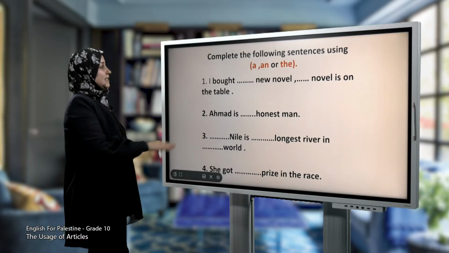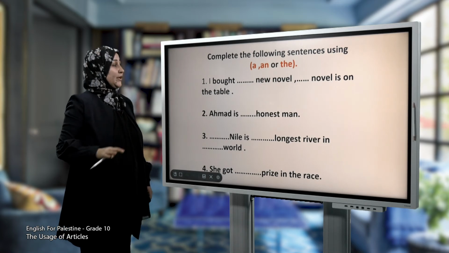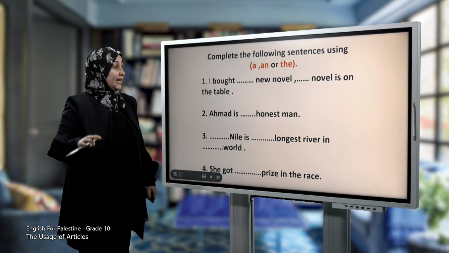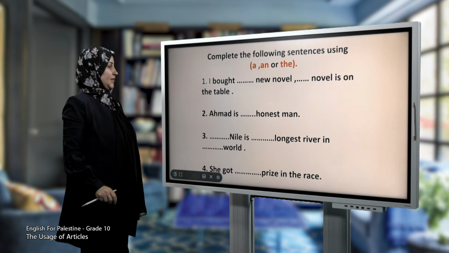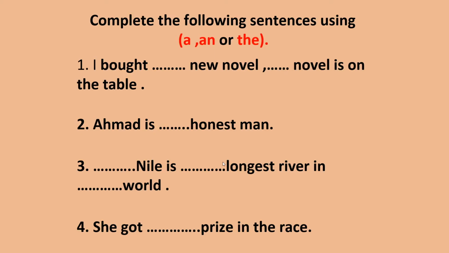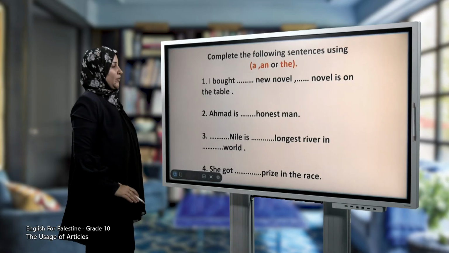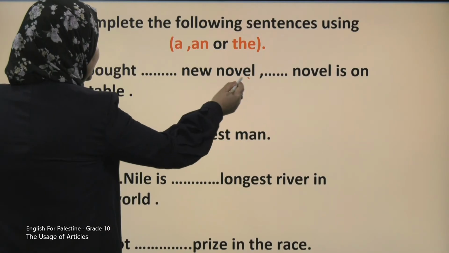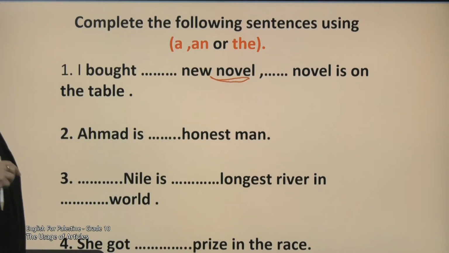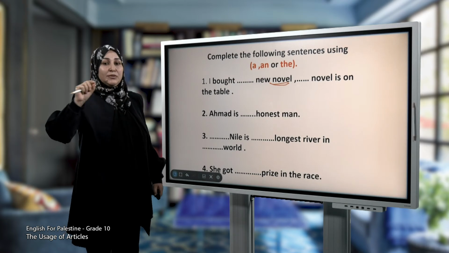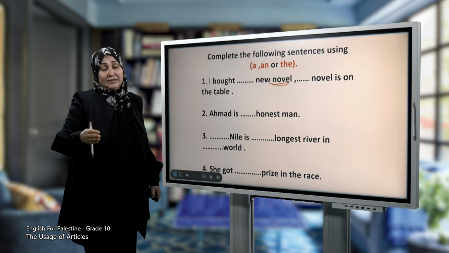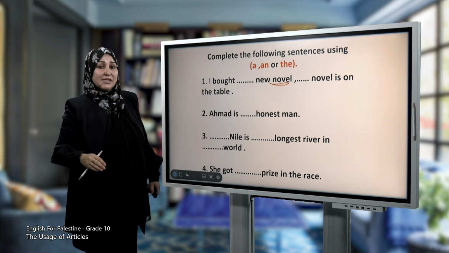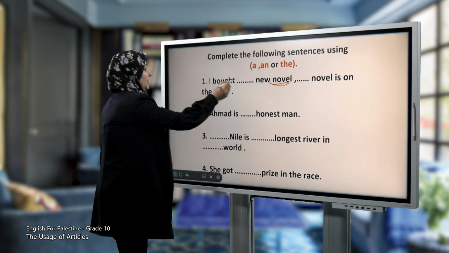Now, let's complete the following sentences using a, an, or the. Number 1. I bought a new novel. Novel is on the table. Now, we are talking about a novel, which is a singular, countable noun, but it is indefinite. So we use a. Excellent.